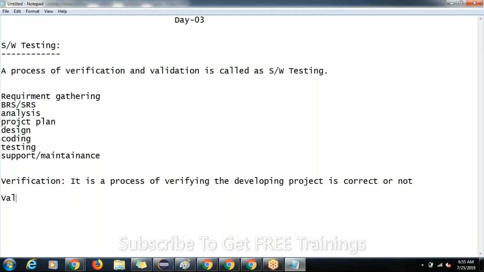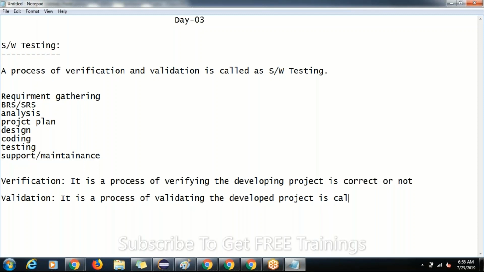And what is validation, guys? Tell me your answers. Validation is the process of validating the developed project. The process of validating the developed project is called verification. Sorry, validation. It's called validation.